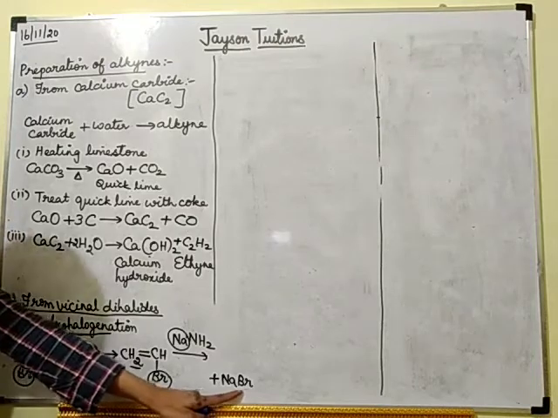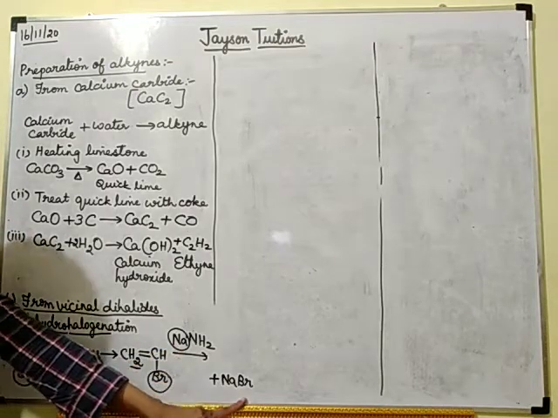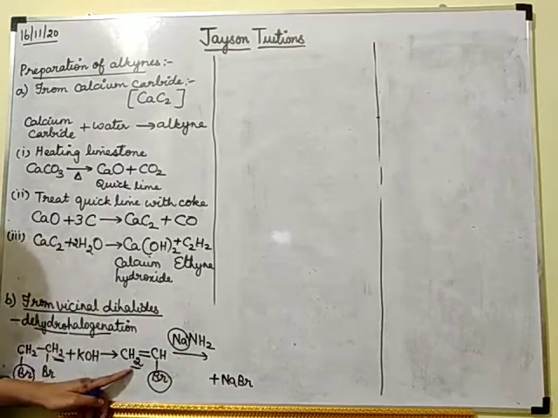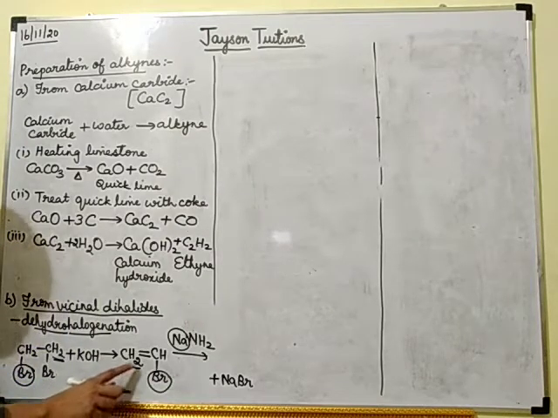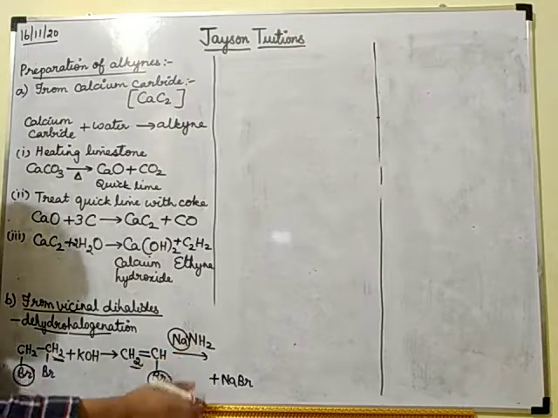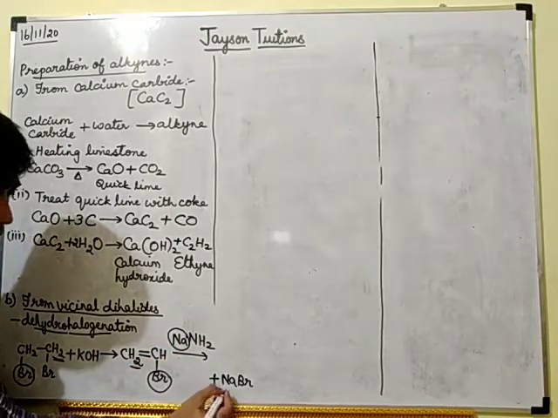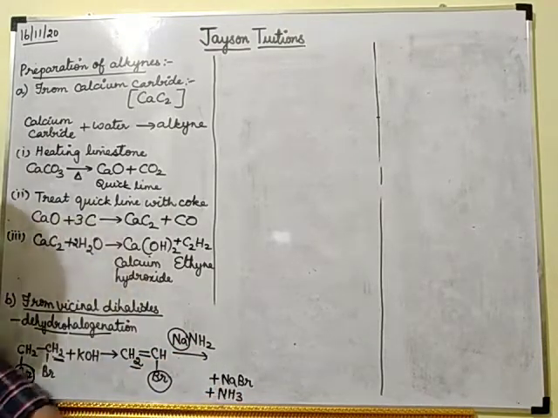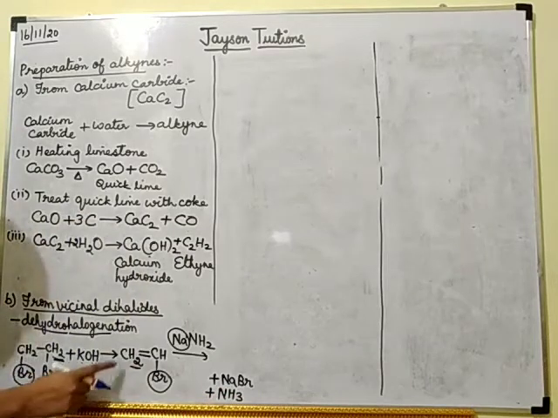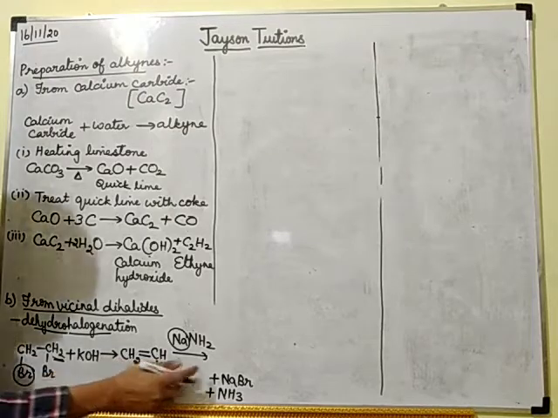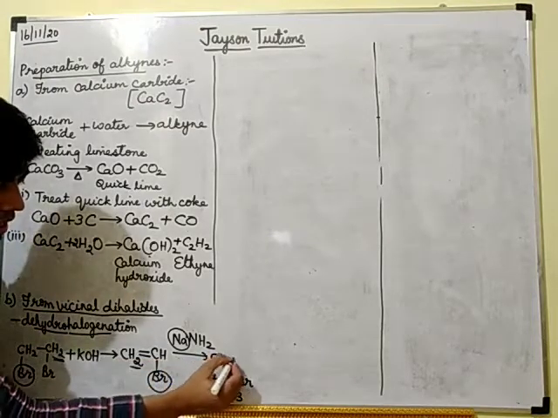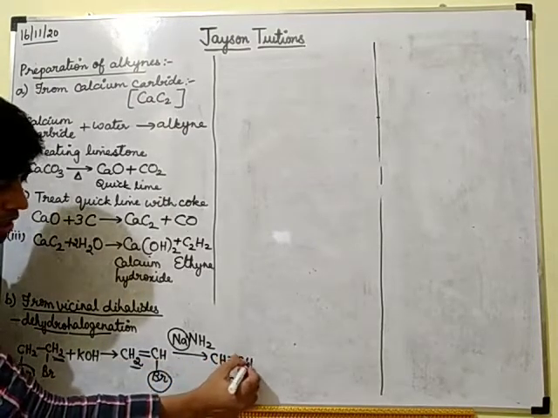Halogen is removed, it will combine with Na and form NaBr. One hydrogen will be removed from this, and this hydrogen will combine with NH2 and form ammonia, NH3. Remaining, only CH is left out here, and here also only CH is left out. So you will get CH triple bond CH.